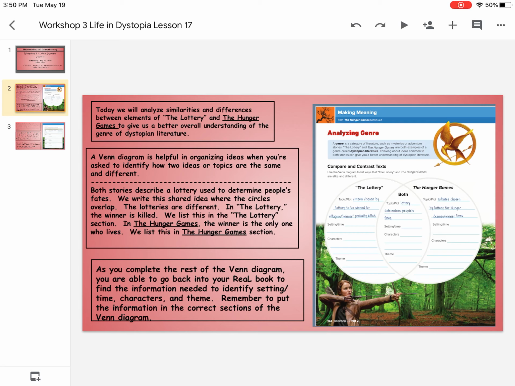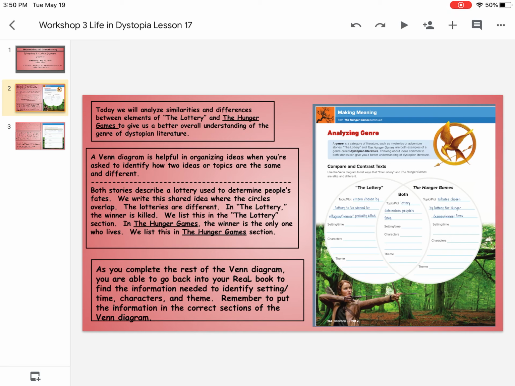You should be able to go back into both stories to find the setting and time and the characters. When you get to the theme, I'm also going to help you. What's the same for both is that they talk about tradition.